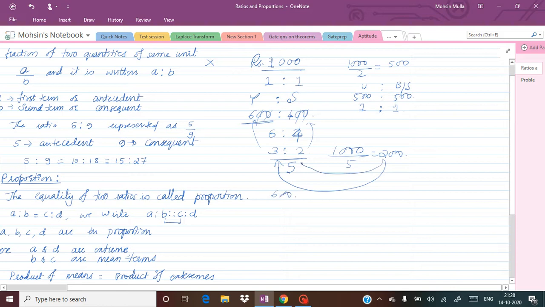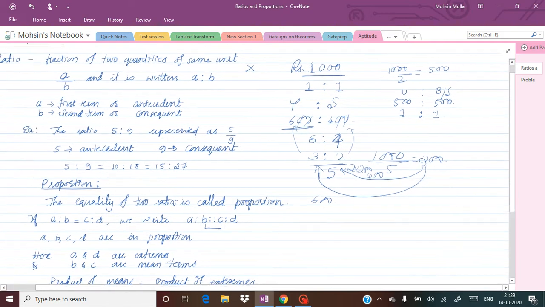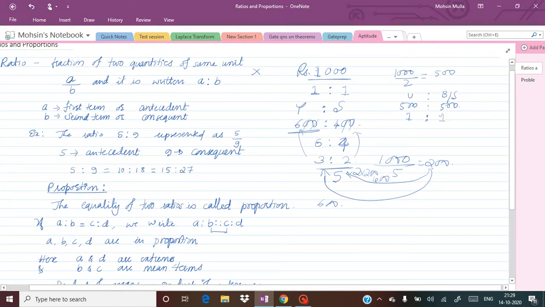Similarly, your brother is going to get 2 parts of that same amount. 200 is one part, so 2 parts is 2 into 200, so it is going to be 400. So 600 is to 400, or 3 is to 2. This is called the ratio, and usually we represent this in terms of a divided by b, that is called fraction a divided by b, where a and b are two values of a particular ratio.